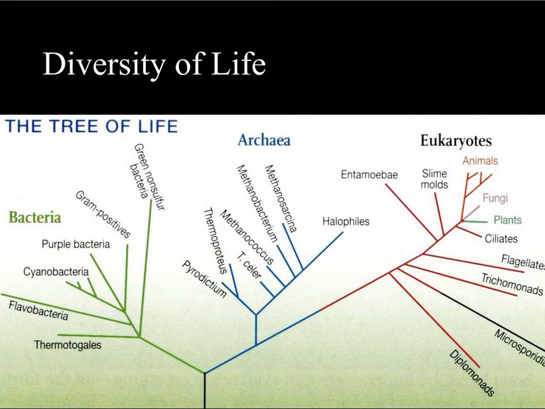So through all of these changes in speciation over millions and millions of years, we end up with all of the diversity of organisms that we have on Earth today in our 6 kingdoms that we'll be looking at. We talked earlier this year about the 2 bacterial kingdoms of Archaebacteria and Eubacteria.